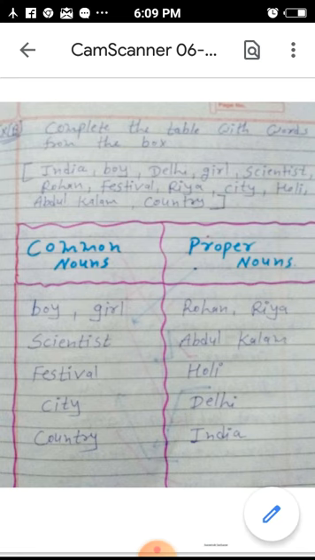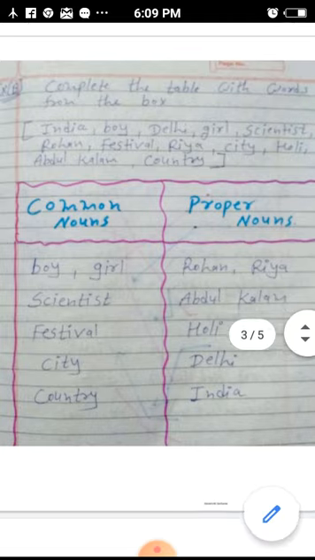Ria is the name of a girl, so that is a proper noun, right? City is a common noun. Holi is a festival, but one particular festival, that is Holi, so we will write it as a proper noun. Abdul Kalam is also a proper noun. Then country is a common noun. Okay, I hope all of you have understood, right? Now you have to copy this down in your notebook.